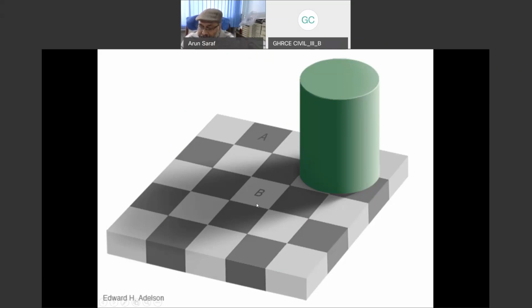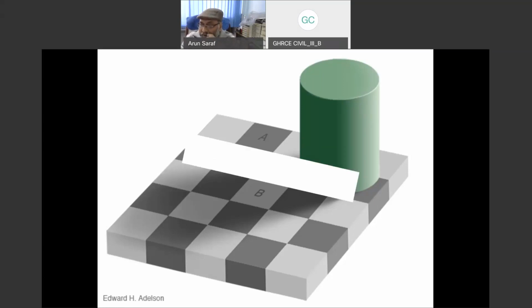Now let me do one thing: I will hide everything except these two blocks, but slowly, and keep observing what really happens to blocks A and B. Still, I am repeating, block A is darker and B is brighter. Let's see what happens now. Let me start hiding one after another, and keep observing blocks A and B.